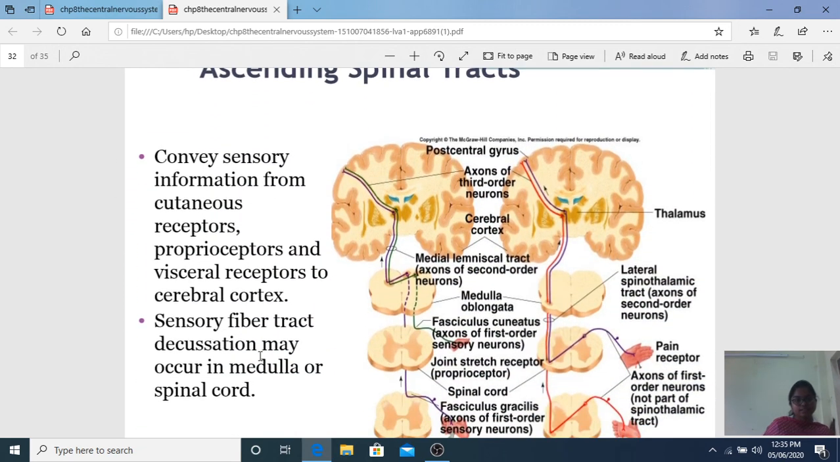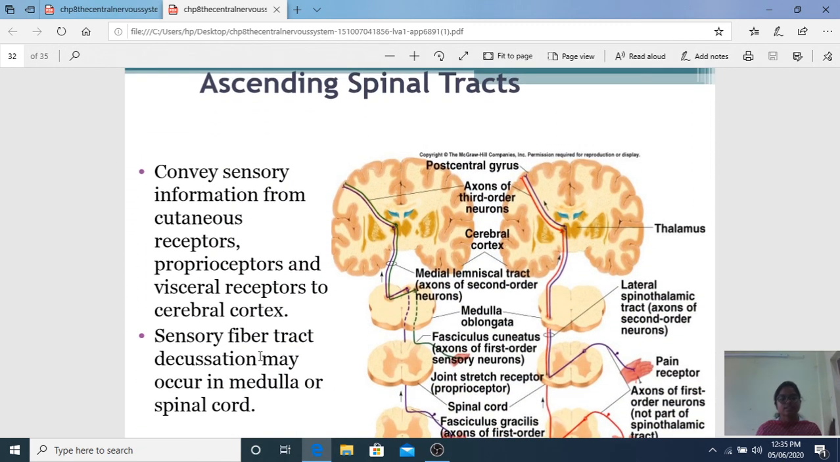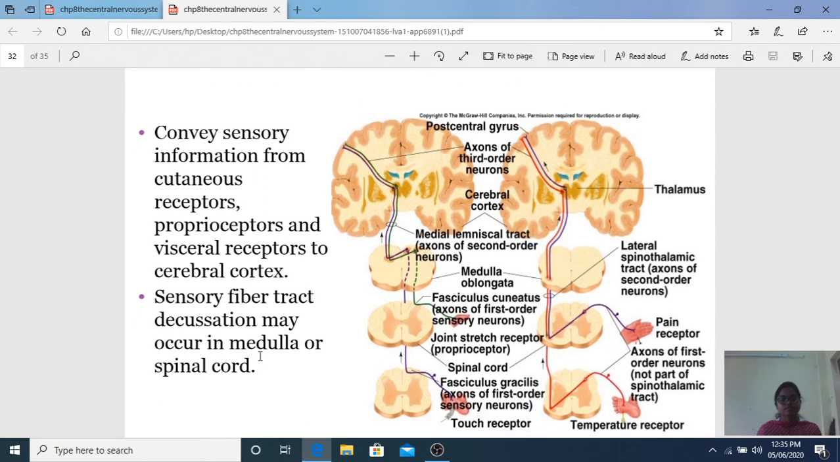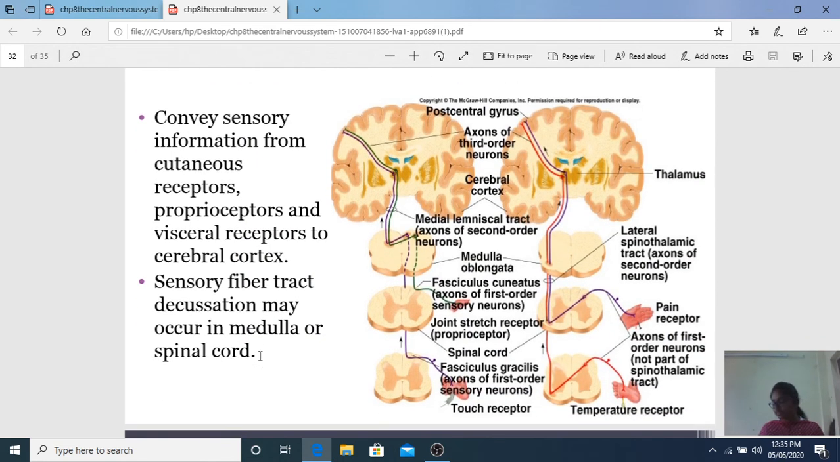Ascending spinal tracts. Now, these ascending spinal tracts, as I told you previously, carry information from receptors and interoceptors to the cerebral cortex. See, the sensory fibers come and go, and in the medulla they cross, which is called decussation, and from there they go to the sensory area 3, 1, 2.